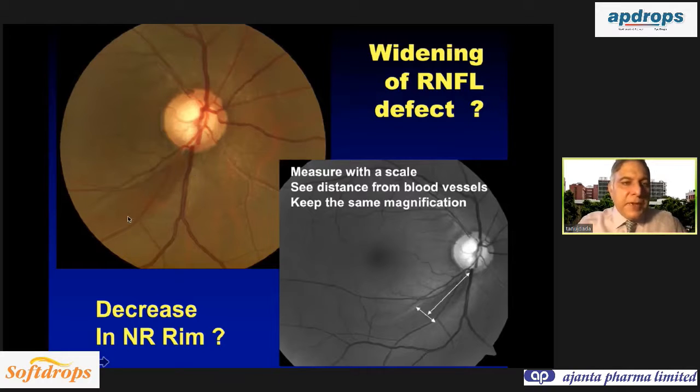So if you see the patient on follow-up and this retinal nerve fiber defect merges with these 2 blood vessels, that means the defect has progressed. So objectively, you can measure the increase in the retinal nerve fiber layer defect, and that can tell you whether the patient is progressing or no simply on the fundus photograph. And for a glaucoma patient, it is better to take color as well as red-free photograph.